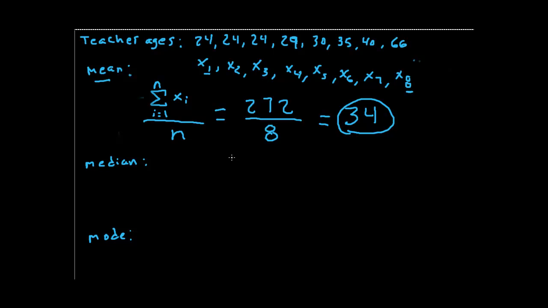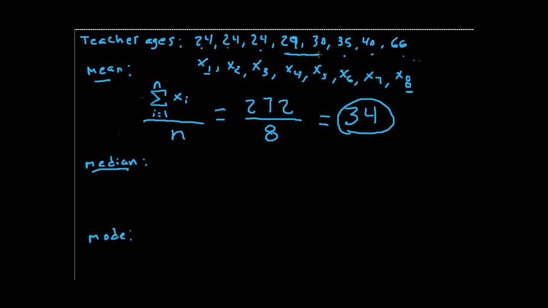Let's look at the median. The median is the middle number. And again, we have an even amount, 8, so there's going to be 2 middle numbers. If we had an odd amount, 7, 9, 11, there would only be one middle number. But we have an even number, so it's 1, 2, 3, 4 towards the middle, and 1, 2, 3, 4 from the opposite side.